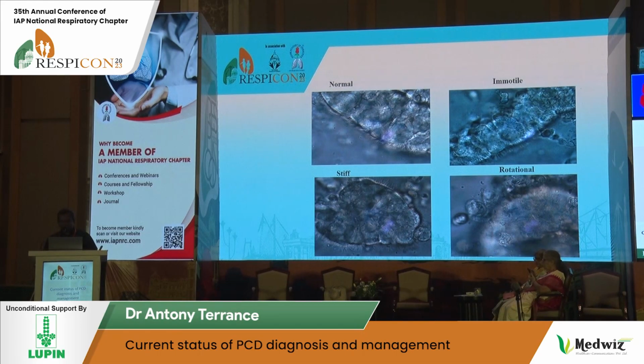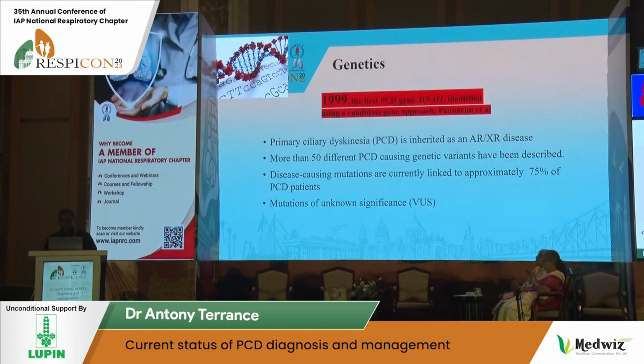You classify it as inconclusive or indeterminate and repeat later on. And coming to genetics, in 1999 the first gene was described by Pennarun et al. So far, mutations of about 50 genes have been found to be causative of PCD, but they account for only 75% of our PCD patients. For just 25%, we don't know the genes.